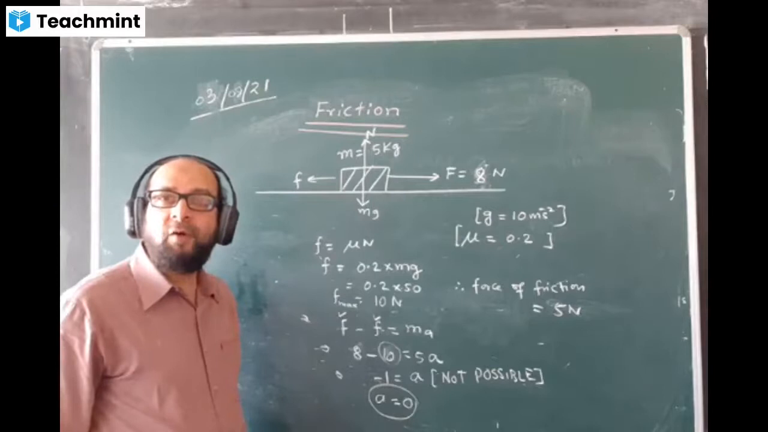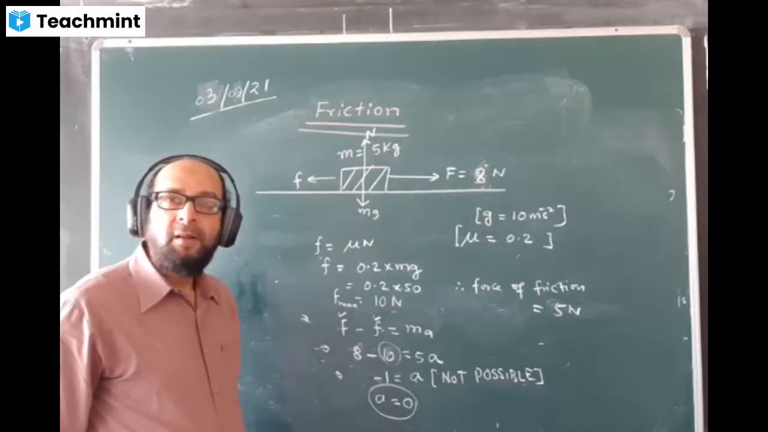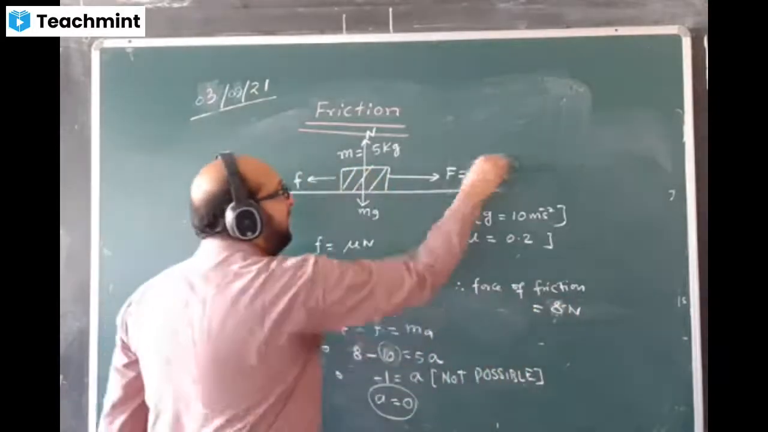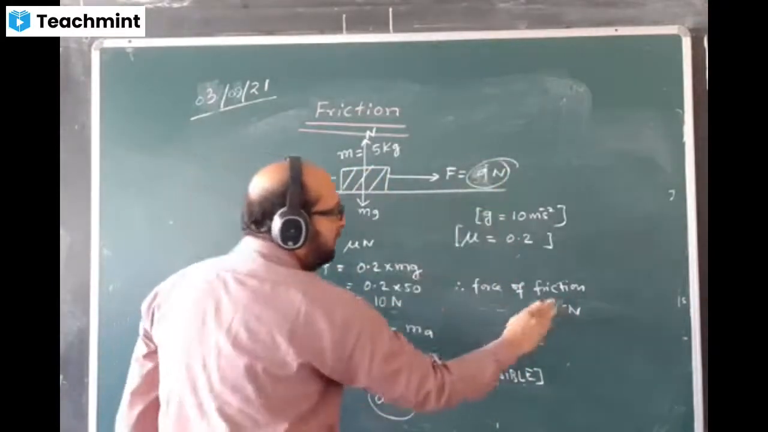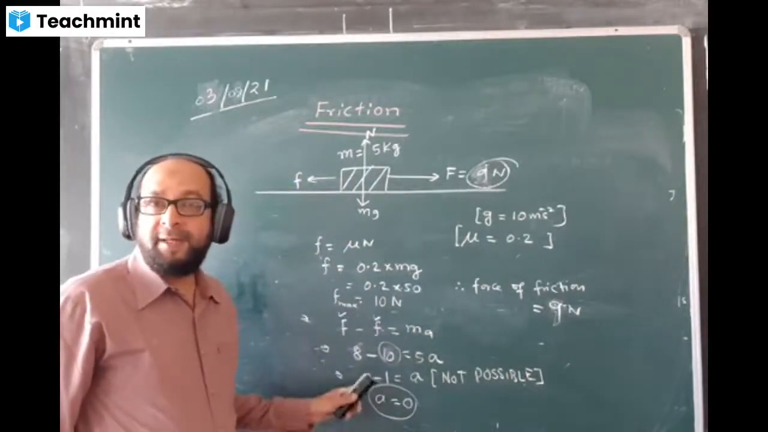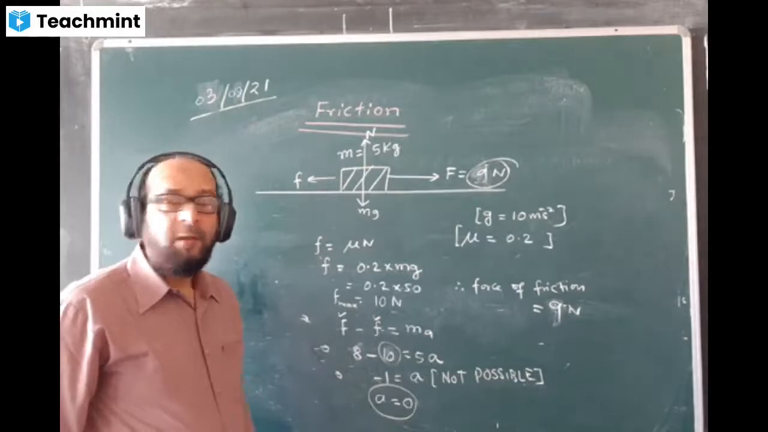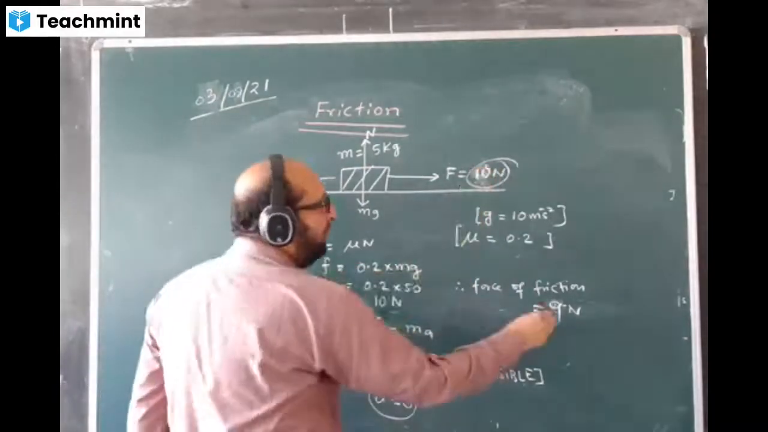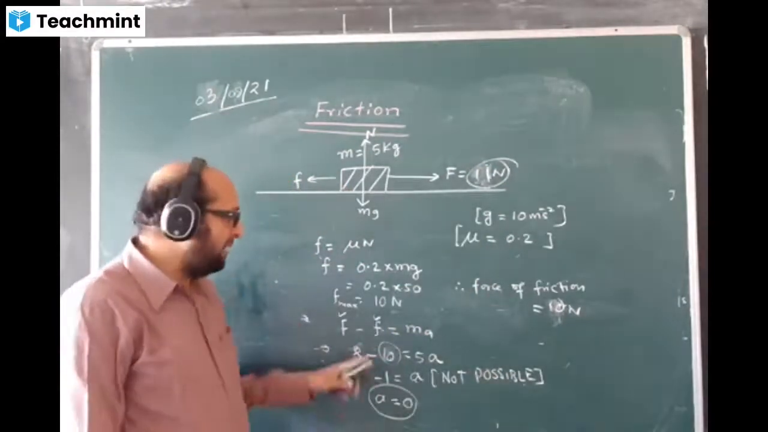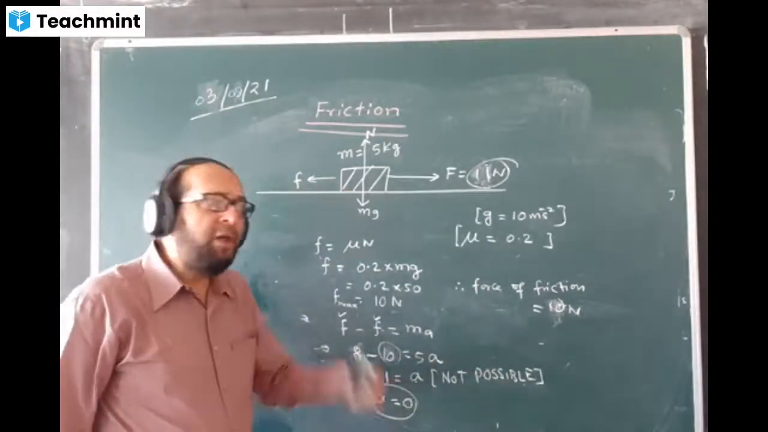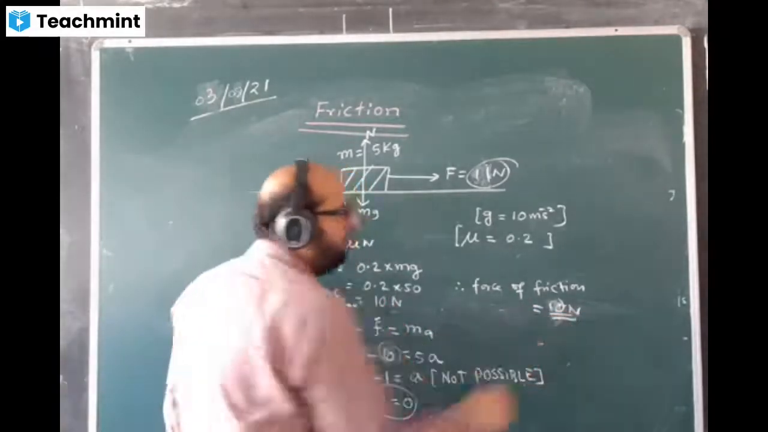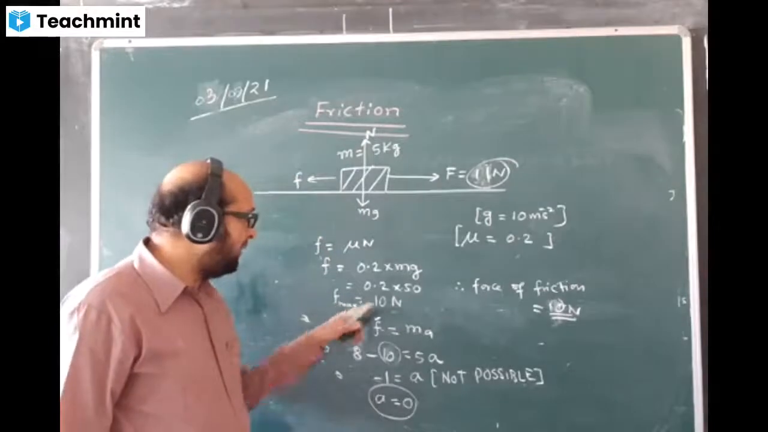How much is the friction value now in this case? 8 Newton, yes. Friction will be equal to 8 Newton. If it is 9 Newton, the force of friction will also be 9 Newton because the body is not moving. A was coming negative, I made it 0. Now if it is 10 Newton, friction will also be 10 Newton. But if it is 11 Newton, then the acceleration will come positive and the body is moving. The friction value will remain 10 Newton. It cannot exceed this value.